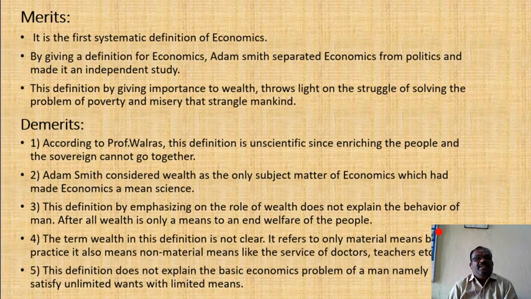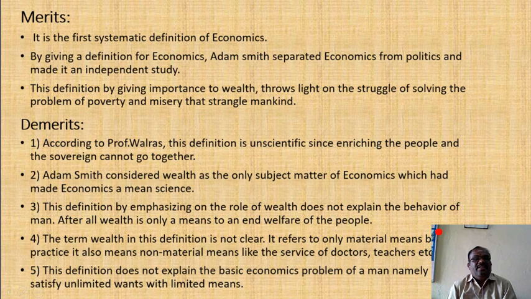Then what are the demerits of the wealth definition? According to Professor Walras, the first demerit is that this definition is unscientific, since enriching the people and the sovereign cannot go together with science. The second demerit is that Adam Smith considered wealth as the only subject matter of economics, which made economics a means science.